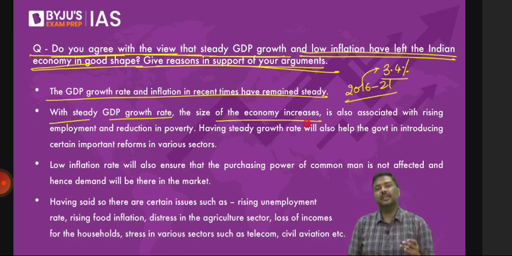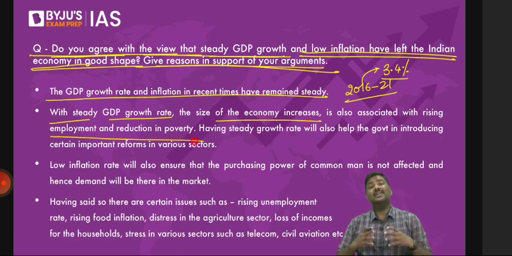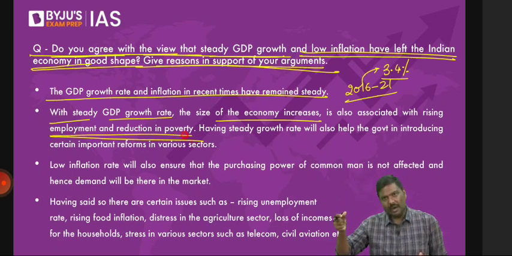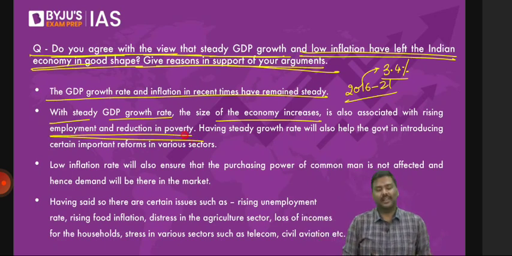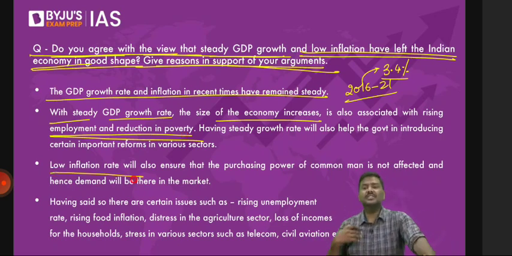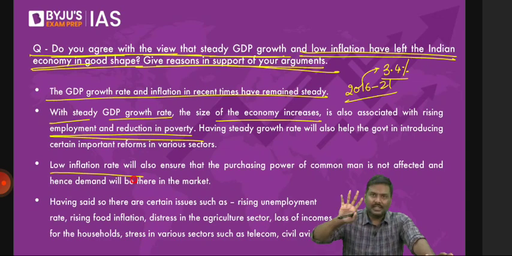And right, have a look at this. Whenever the GDP growth rate takes place like this, it will help us in improving the poverty numbers. Improving means reducing the poverty numbers and creation of more and more jobs, which is actually required for the Indian economy. Right. On the other hand, even the inflation rate has not been very high. It's been around 3.4%. And as per the Monetary Policy Framework Agreement, the target that has been given by the government for RBI is 4%.